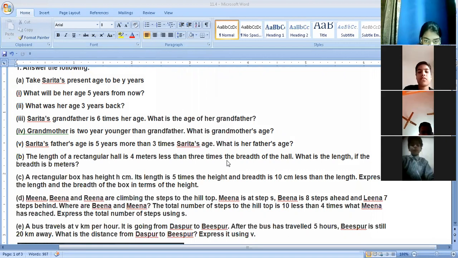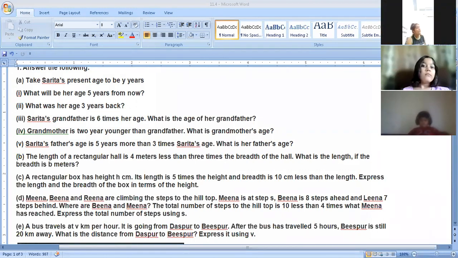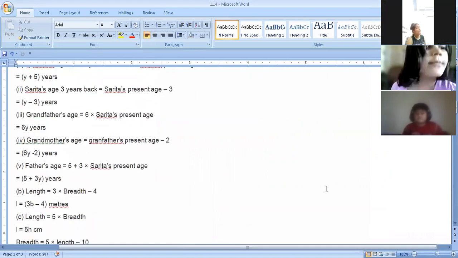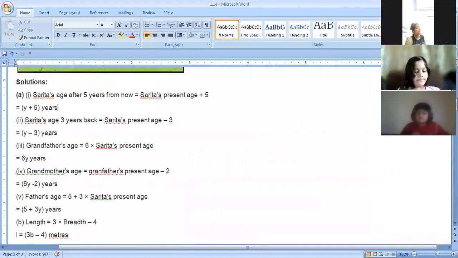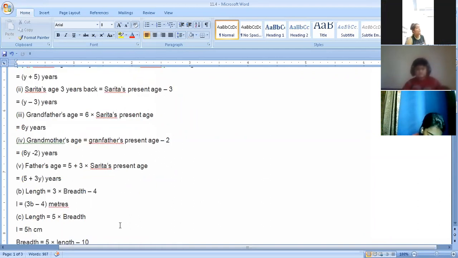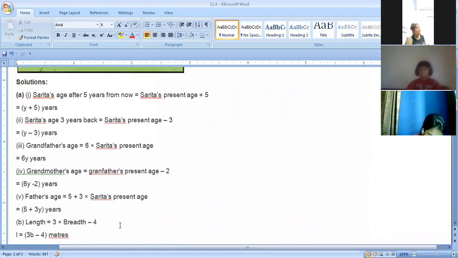Absolutely right. And 4 meters less. From 3b, 4 meters you have to deduct. 3b minus 4, so that will be your answer. Length of the rectangular hall will be 3b minus 4 meters. Got it, children? Now let's do the C part.